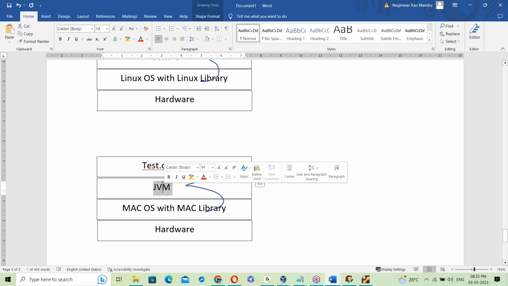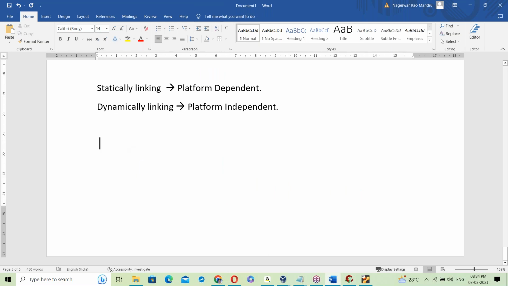Now the question is: is the JVM part of the OS? No, the JVM is not a part of the OS.